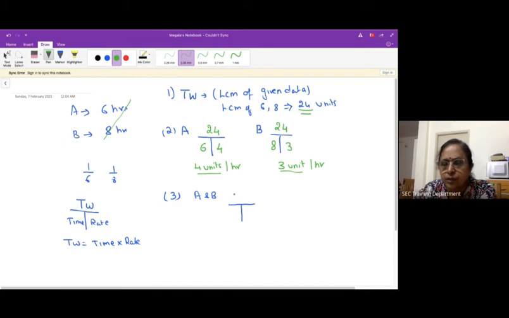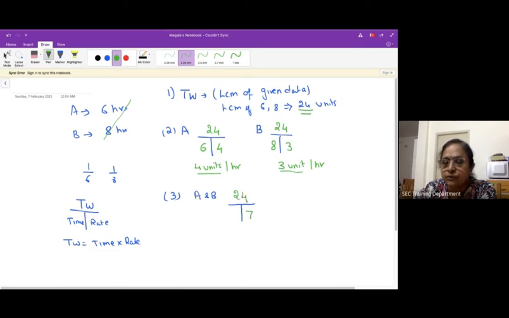So now what you have to do is fill in the rate first. The rate of A is 4, the rate of B is 3. When they both work together, A will be producing 4 units and B will be producing 3 units. So 4 plus 3 gives you 7 units. That is going to be the rate when A and B work together. And now they both are going to complete the entire 24 units.